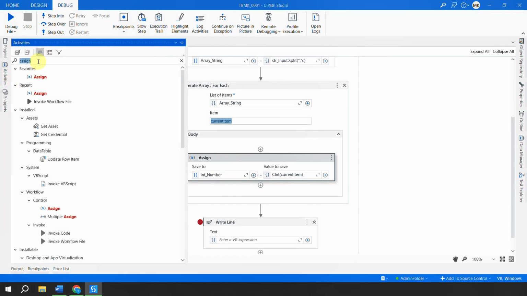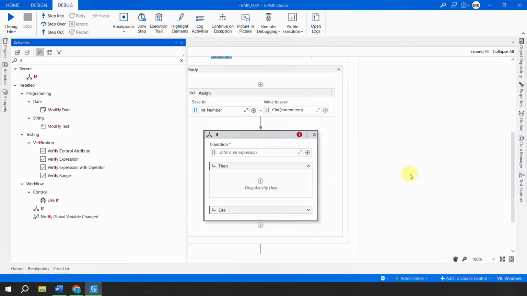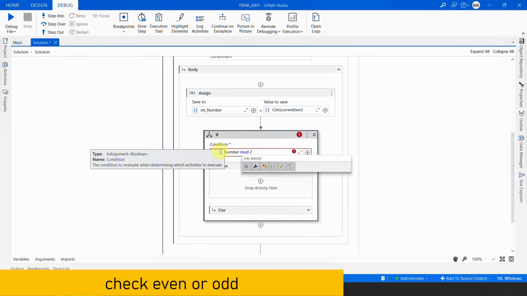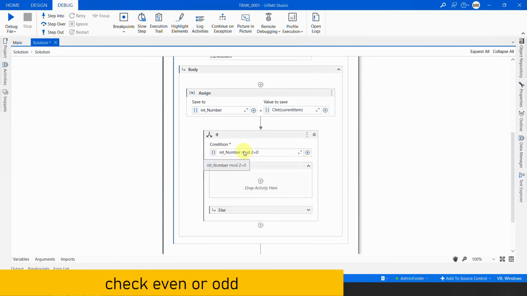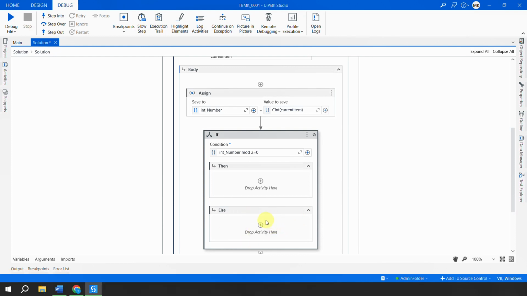So I'll go to the activities. I'll take something which is called an If, drag and drop it here. Now here we are going to check the condition, right? And where is the number? The number is in int_number. So I'll say that if int_number mod 2, where mod simply gives you the remainder, right? If you divide any number by 2 and the remainder is 0, that means this is an even number, and if not, that is an odd number. As simple as that, right?